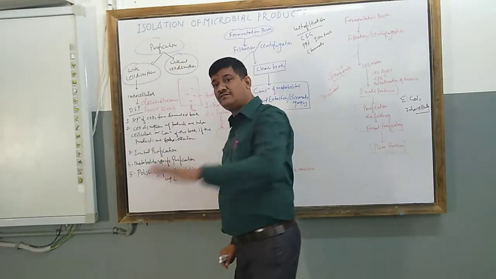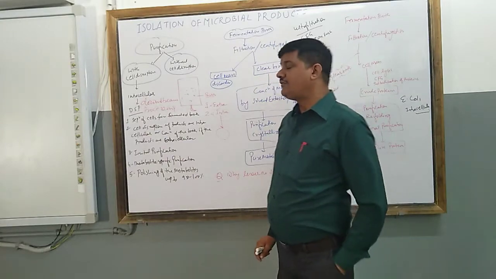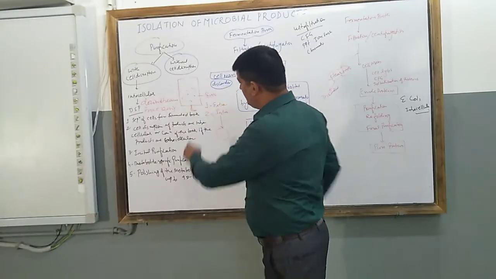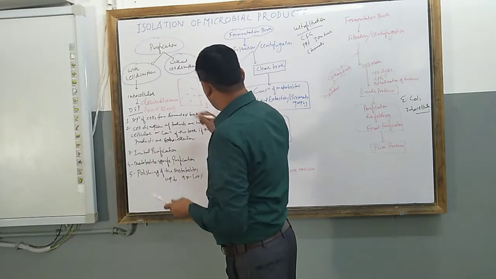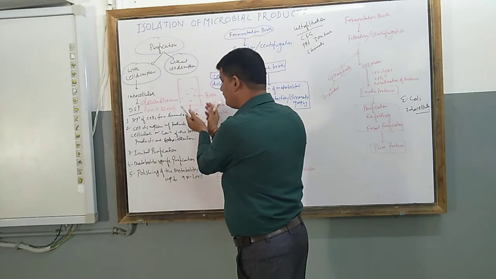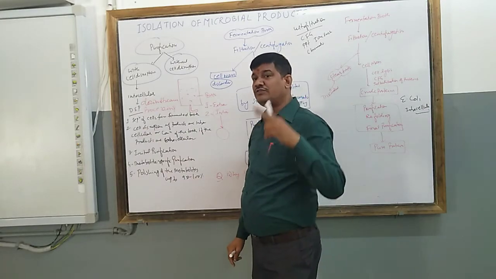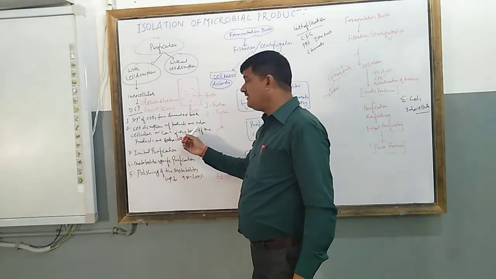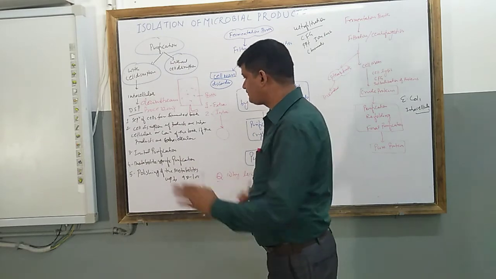Here we apply some approaches to purify. Number one is separation of cells from the fermented broth. This is the bioreactor or the fermenter. From that, this is the collection, the harvesting pipe or outlet. Here we will segregate and isolate the products. Number two, as I just told, is cell disruption or without cell disruption.